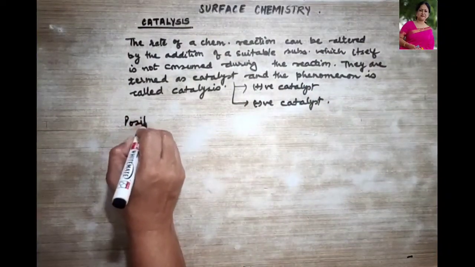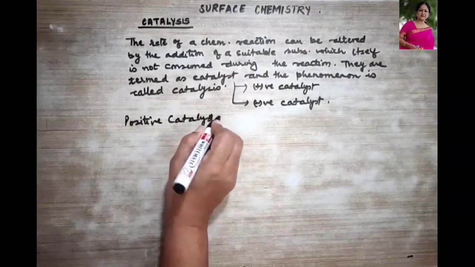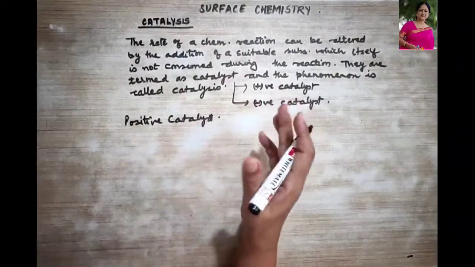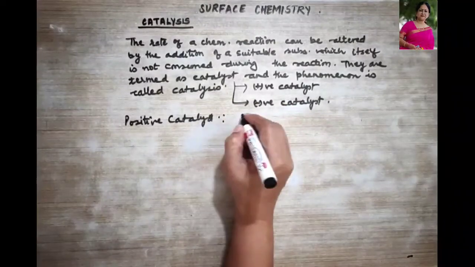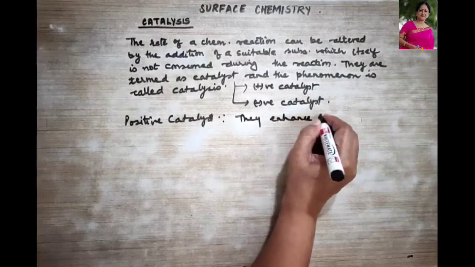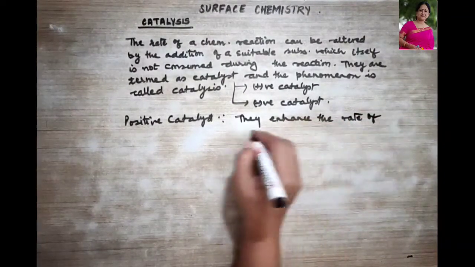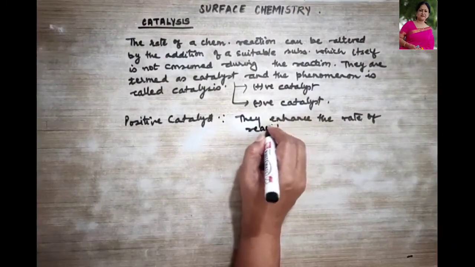The positive catalysts always enhance the rate of reaction.